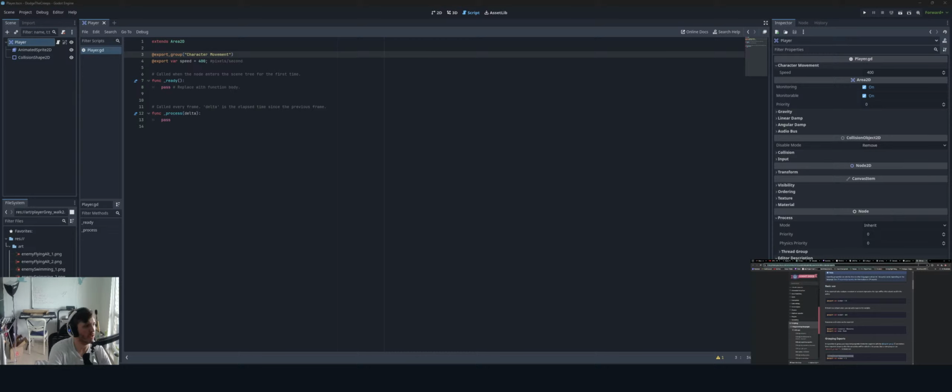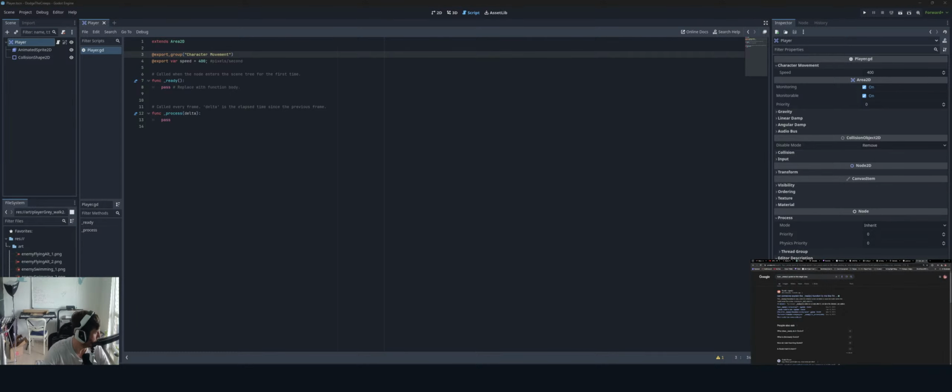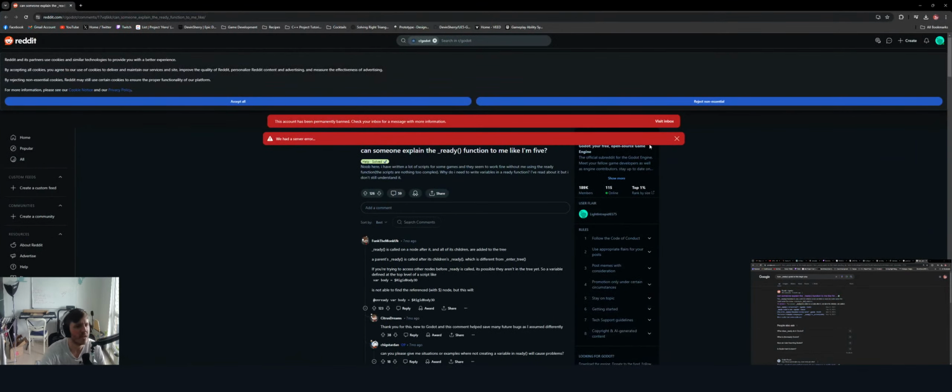Can we find information here? So func underscore ready. Godot, is this begin play? All right, another Reddit post explains it to me like I'm 5. This ready is called on a node after underscore ready is called on a node after it and all of its children are added to the scene tree.